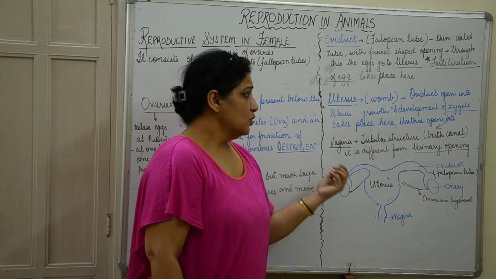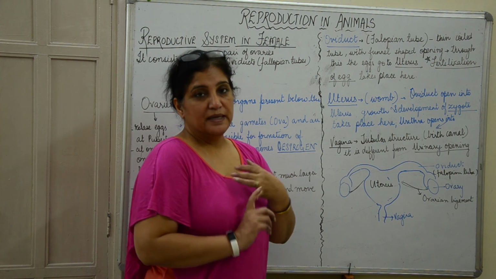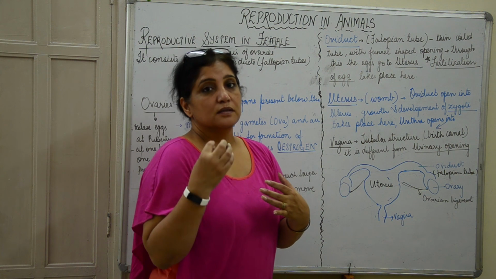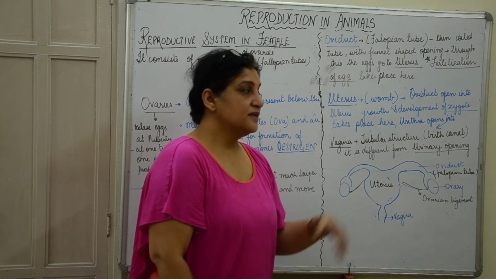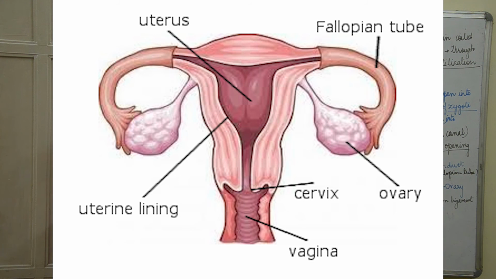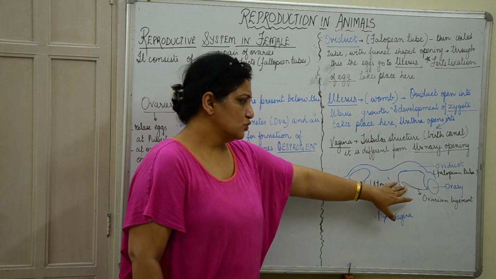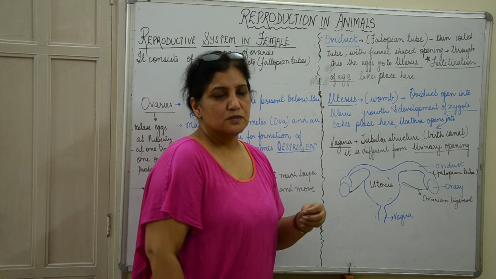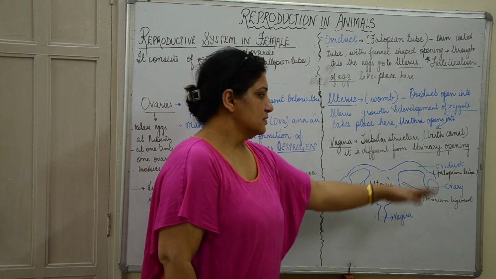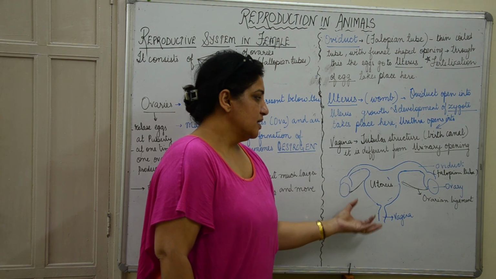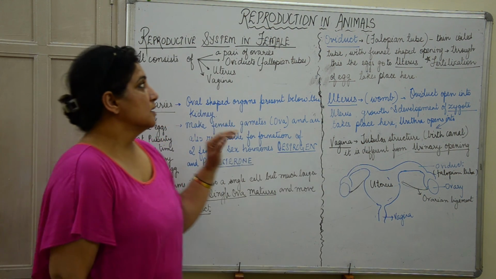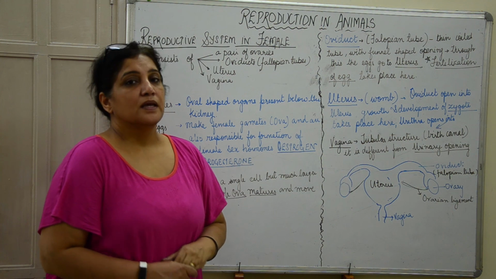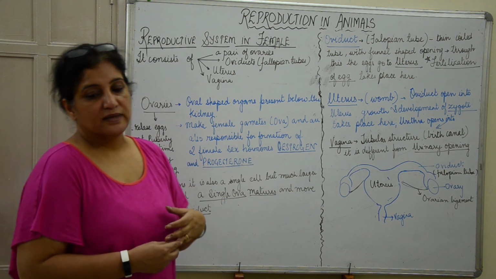Okay. Now in men you have only one opening through which the urine as well as the sperms are passed out. In females there are two openings. The vaginal opening is different from the urinary opening. Okay, and the ovaries are also connected to the uterus by muscular ligaments which are called ovarian ligaments. So this is a generalized diagram of a female reproductive organ, and with this we finish what was there in today's video. In the next video we will be discussing the development of the embryo.